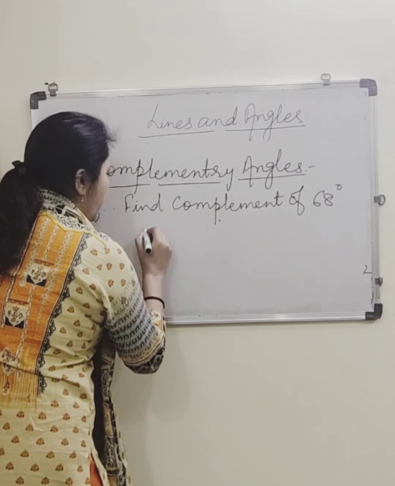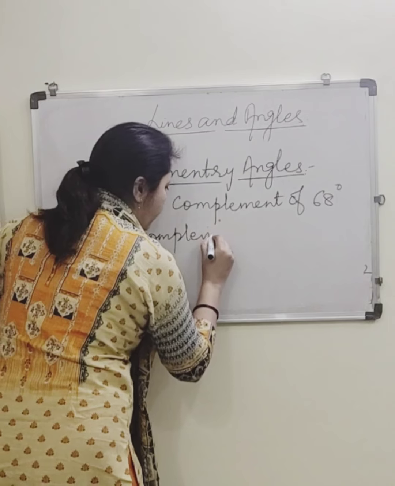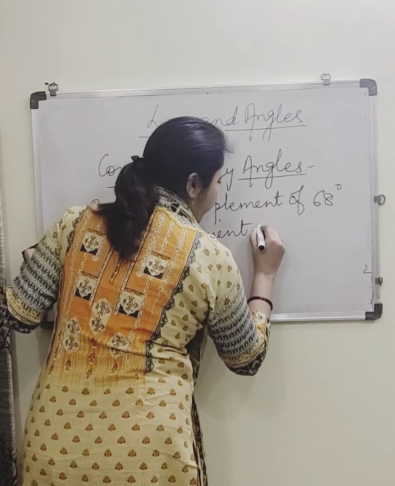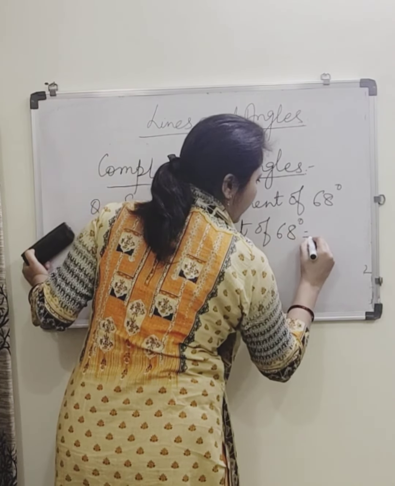So you simply have to write one statement, complement of 68 degree is equals to 90 degree minus 68 degree, that is 22 degree.